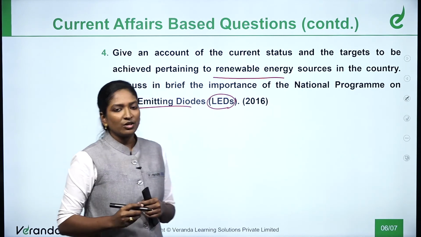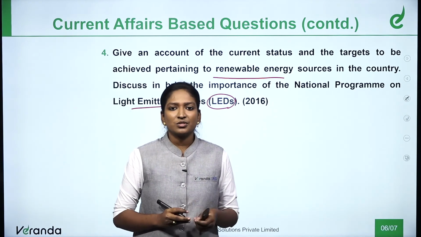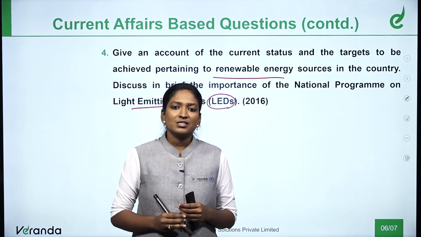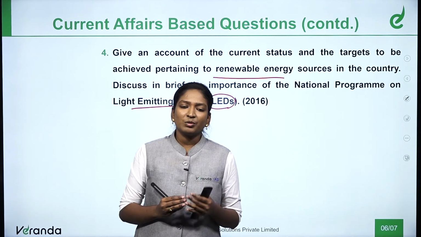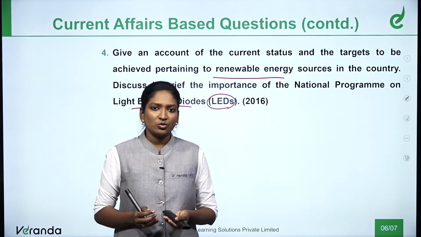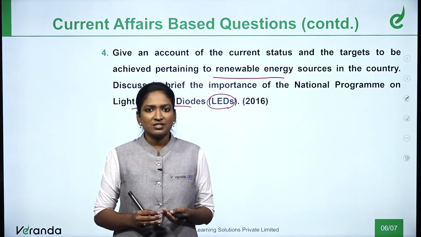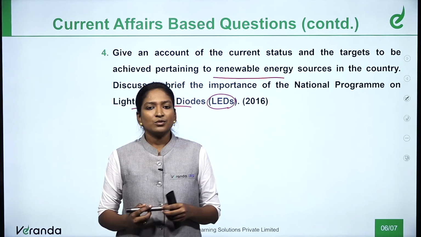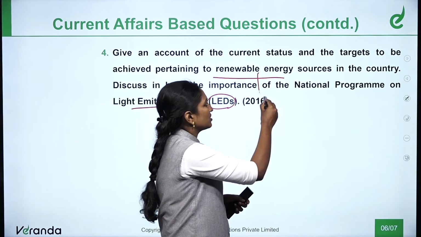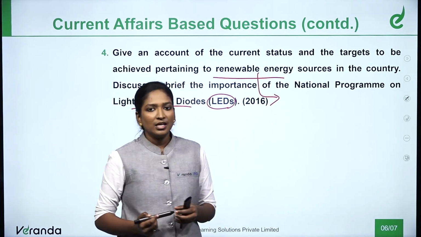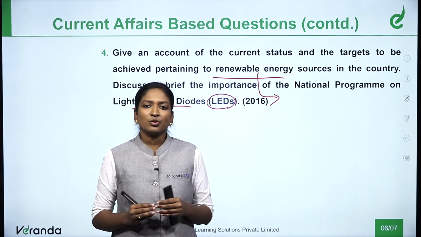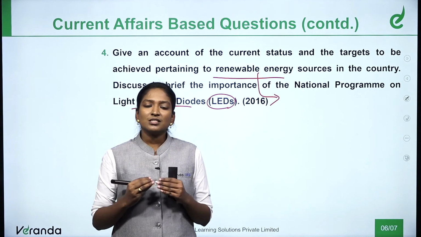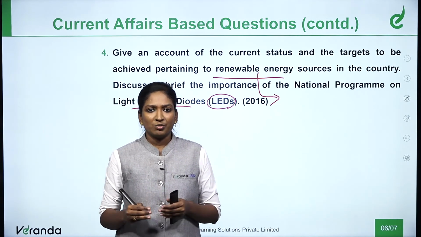Why LEDs specifically and not solar? LEDs emit fewer greenhouse gases. Solar energy can also be used, but LEDs are used much more. We have two traditional sources of renewable energy, hydraulic and solar, which we have used for a very long time.